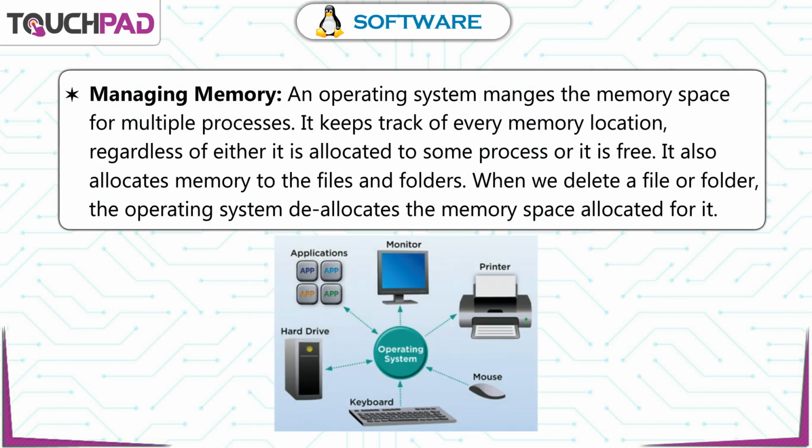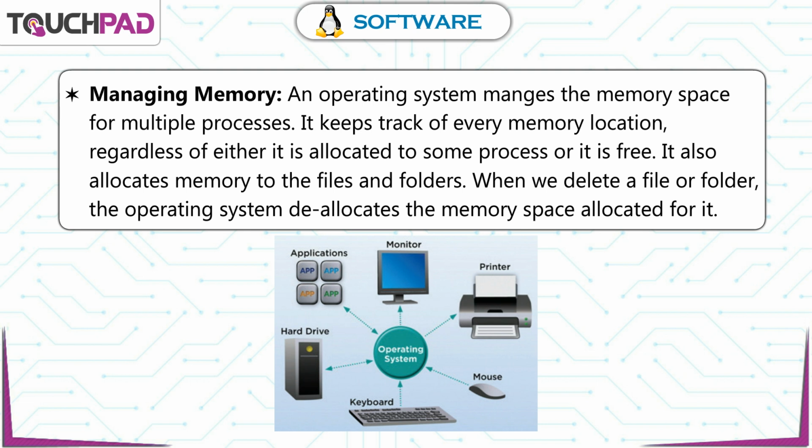Managing memory. An operating system manages the memory space for multiple processes. It keeps track of every memory location, regardless of whether it is allocated to some process or it is free. It also allocates memory to the files and folders.